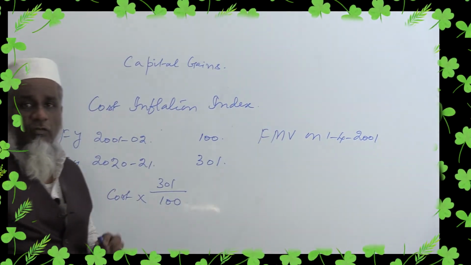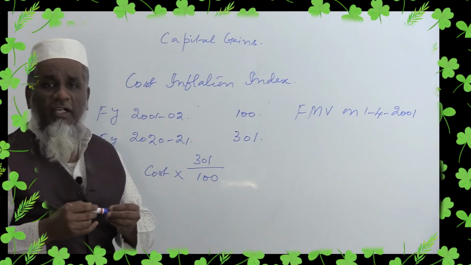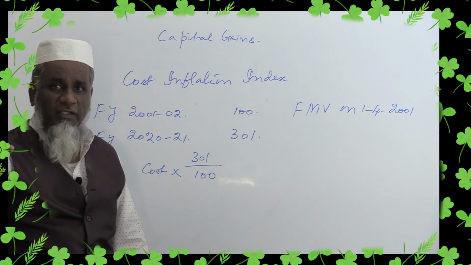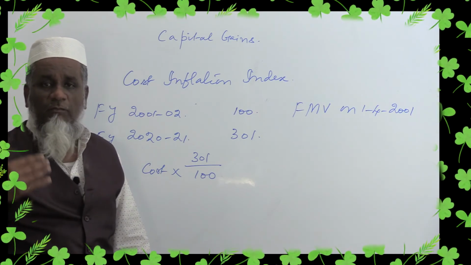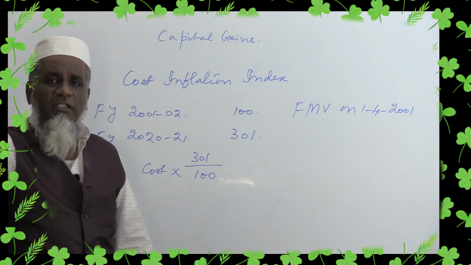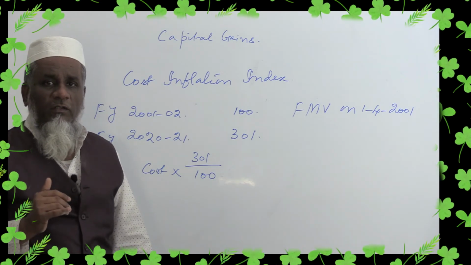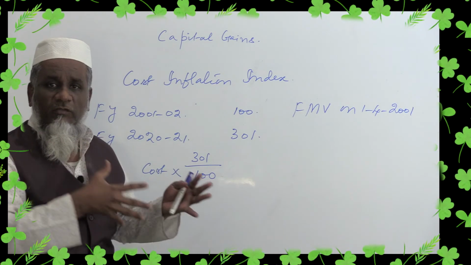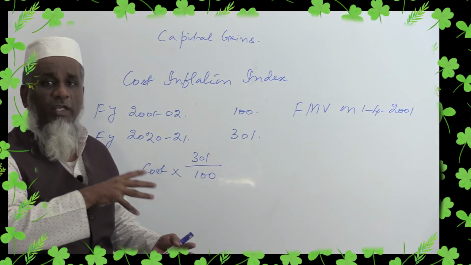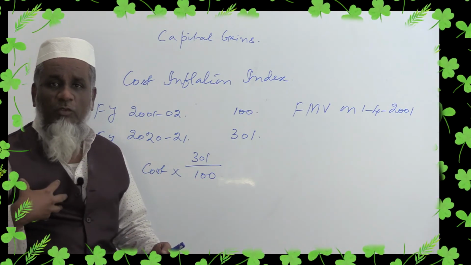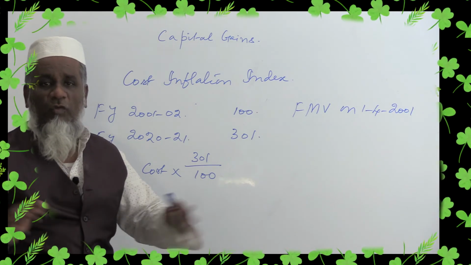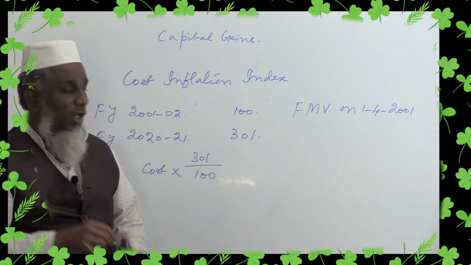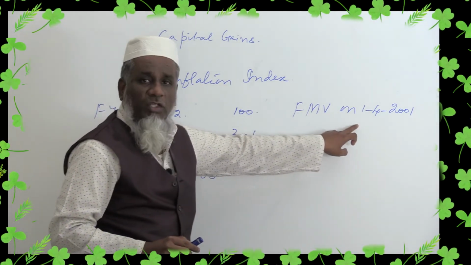So I have purchased a building in the year 1990. Otherwise, my father purchased it and I got it as an ancestral property. He purchased it in the year 1990. So if I compare the 1990 cost with this selling price, there will be a huge amount for which I am supposed to pay tax. No, don't worry. You can easily calculate what is the fair market value as on 1/4/2001.